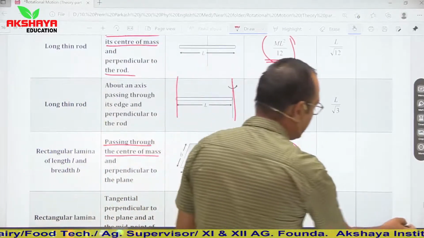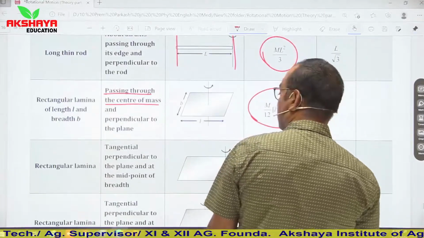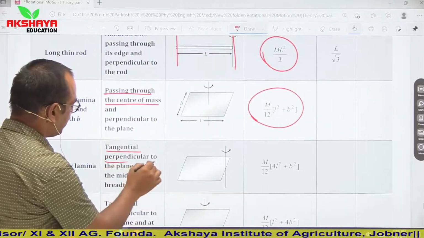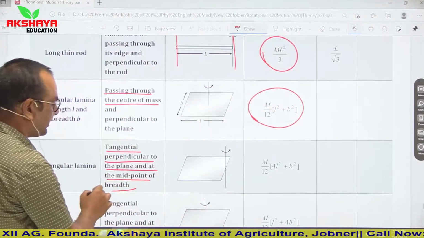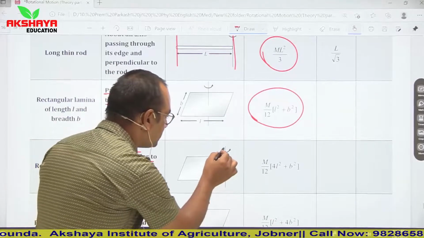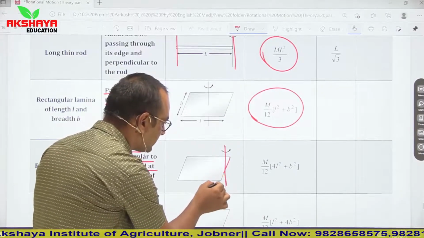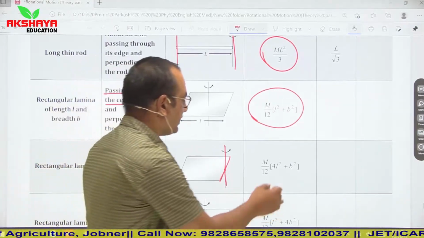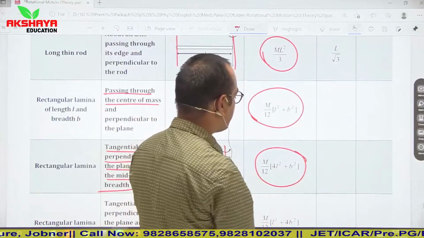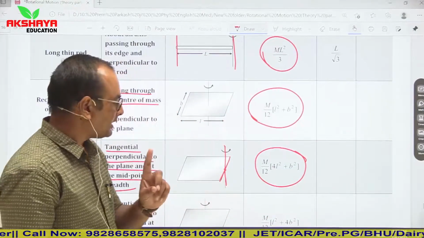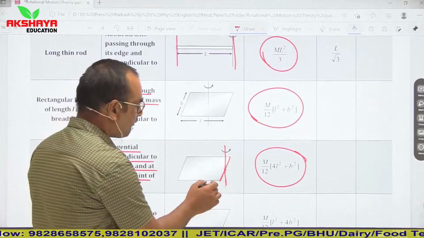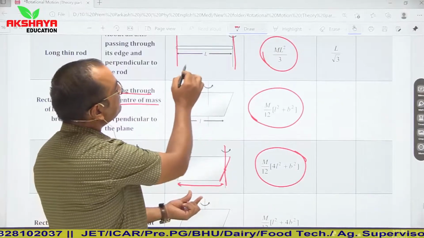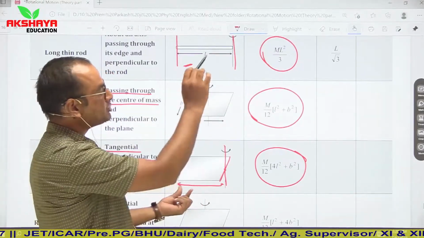Now if axis is passing tangential, perpendicular to the plane and at the midpoint of the breadth, means if it passes through its midpoint, so this is the breadth and its midpoint is here, so here it will be m by 12 (4l square plus b square). It means simply keep in mind that in case of length, it is the simple case equal to thin rod, means ml square by 3.